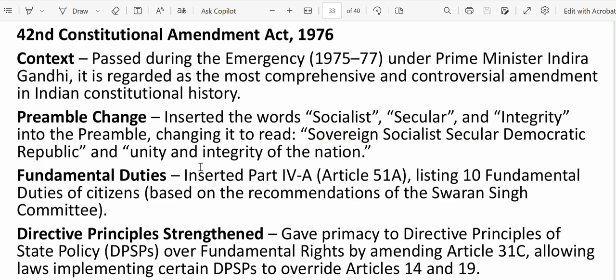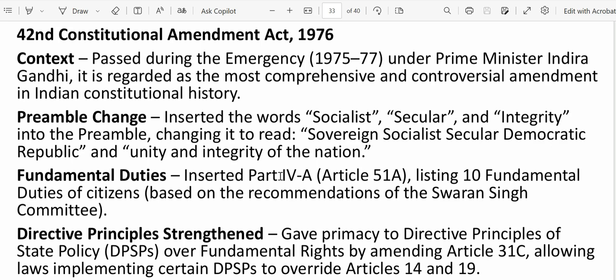Next, it made some change in the fundamental duties. Basically, it inserted Part IV-A, under which is Article 51A. Sorry, I was reading incorrectly. This is a new part, and the article number is 51A. It lists 10 fundamental duties of citizens. Earlier, the Constitution had fundamental rights, what states can't do to a citizen of India, okay? But now it is mentioning what citizens should do towards the country.